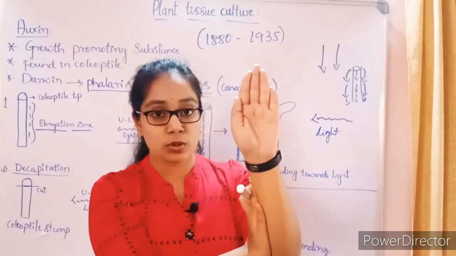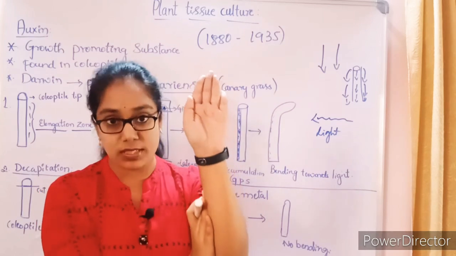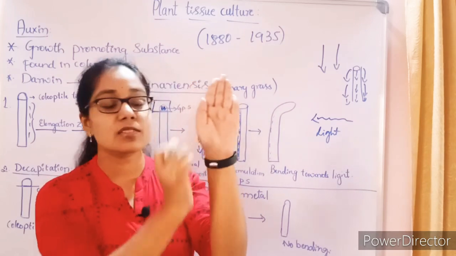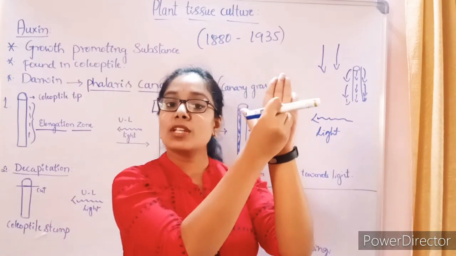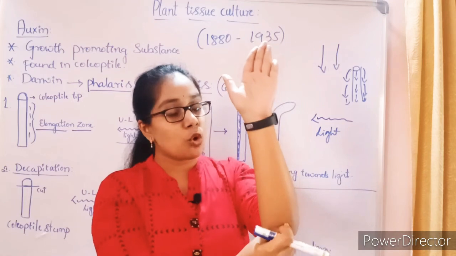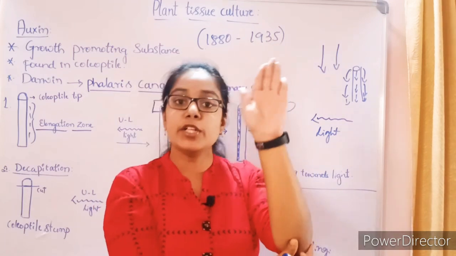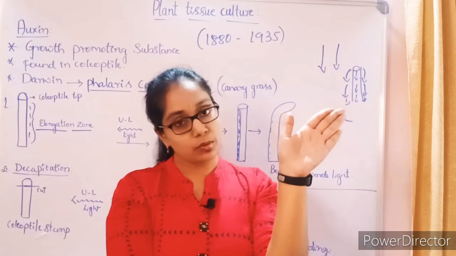So I already told you the direction of movement of this substance, it is the lateral direction, it is not moving vertically. If growth promoting substances are moving downwards vertically, there is no need of bending this coleoptile towards the exposure of light. You getting?